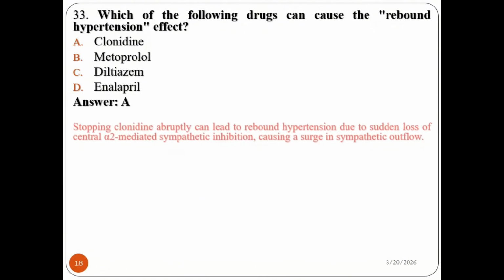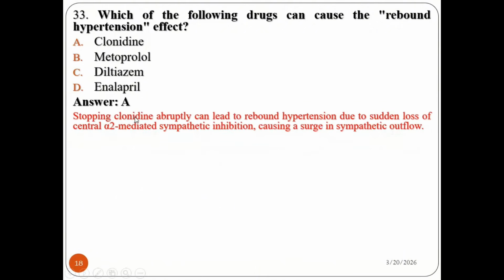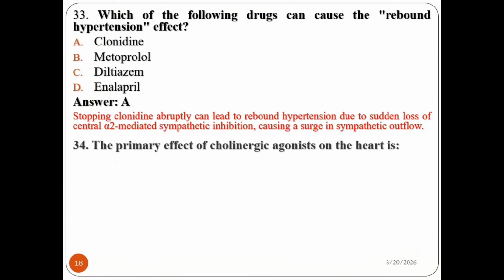Here is associated with clonidine because stopping clonidine abruptly can lead to rebound hypertension due to sudden loss of central alpha-2 mediated sympathetic inhibition, causing a surge in sympathetic outflow. So still we are speaking about clonidine. Yes, clonidine can cause rebound hypertension if it is stopped suddenly. So the answer is A.